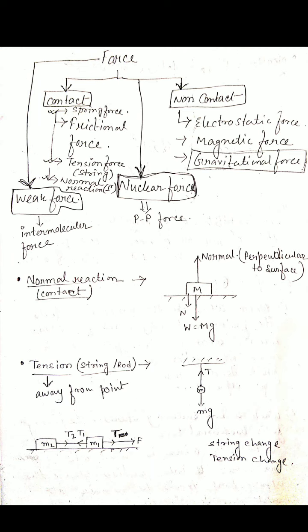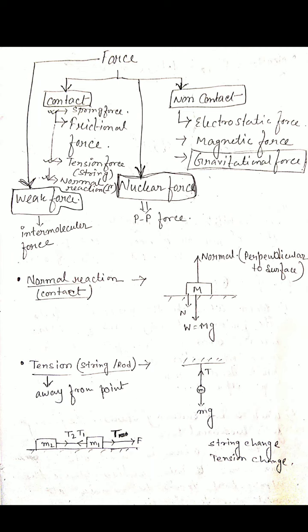Due to the third law of motion, the body also applies an equal amount of normal force on the ground or on the surface, and you see that in this figure. But sometimes we neglect this force, or when we discuss some examples later, then it is clear. In the free body diagram, we draw mg and the normal reaction, but the force the body exerts on the surface we do not draw in the free body diagram. Okay. So this is a normal reaction.